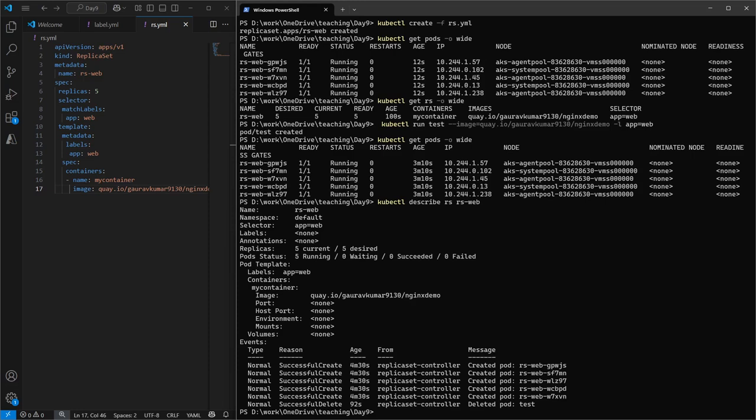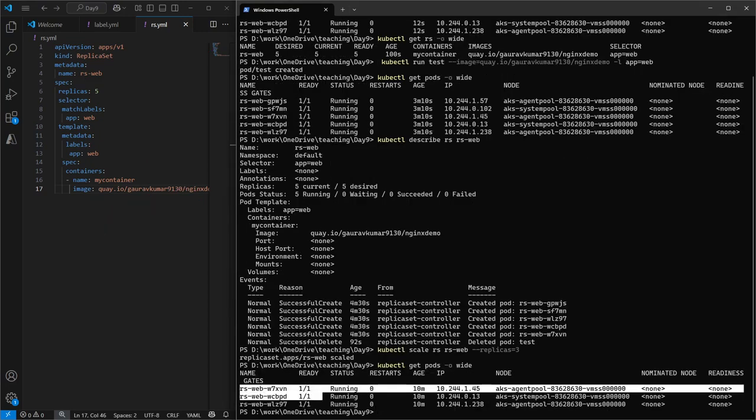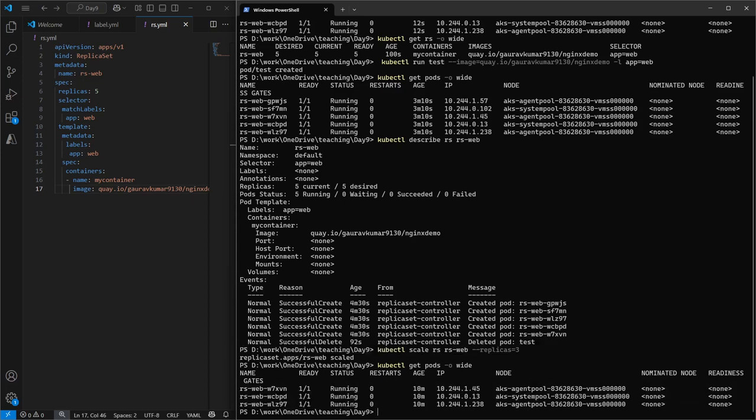The next demo is this: how many pods have we mentioned? We have mentioned 5 pods, and this is called our desired state. If we want to change our desired state from 5 to 3, then what about the other 2 pods? They should be terminated. Why? Because in our desired state, we have changed from 5 to 3. And in the current state, how many pods do we have running? We have around 5 pods running. So it is going to delete 2 pods. Okay, so let's do a quick lab. If you see here, only 3 pods are running. Why? Because we have mentioned 3 pods here.